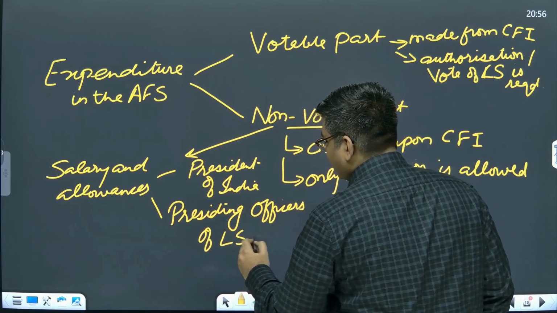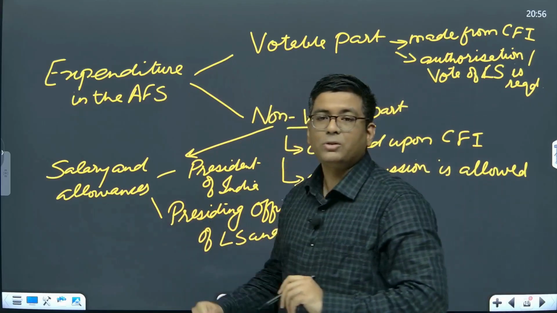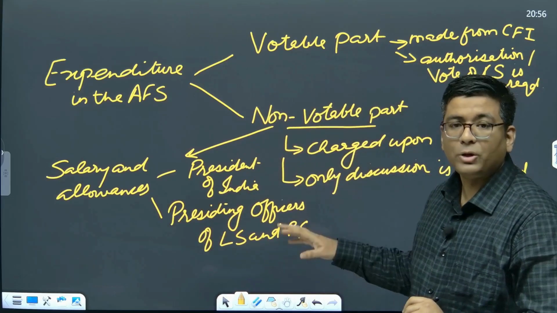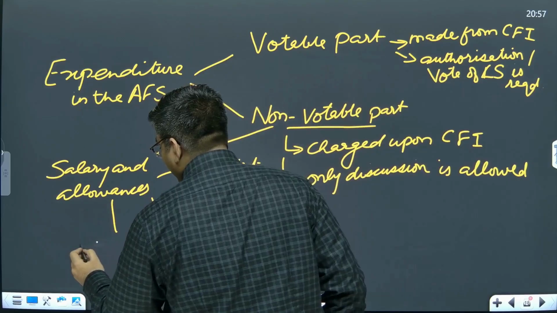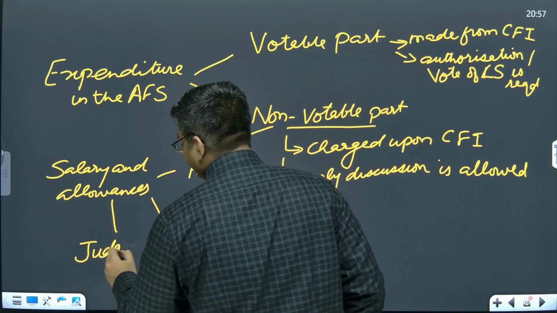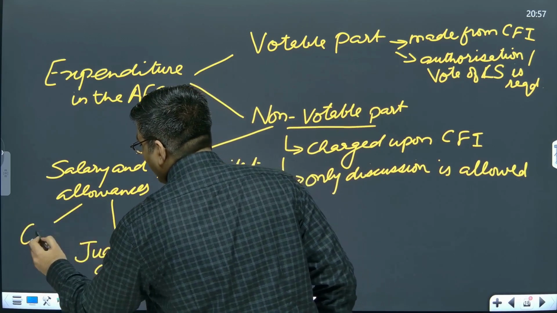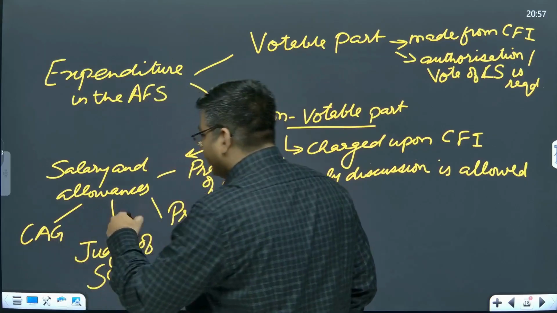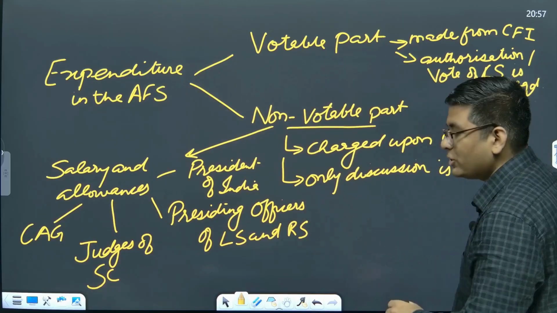So Lok Sabha and Rajya Sabha, I hope you know the presiding officers. For Lok Sabha they are Speaker and Deputy Speaker. For Rajya Sabha that is Chairperson and Deputy Chairperson. Then at the same time the salary and allowances of judges of Supreme Court, they are the one who has to be given. Comptroller and Auditor General of India, their salaries and allowances have to be given. Apart from that, there has to be pensions.